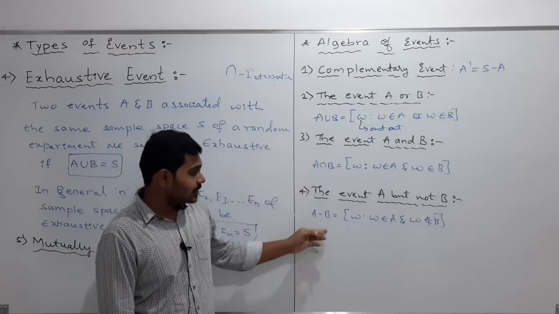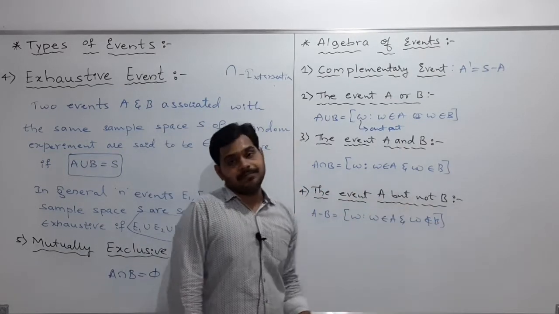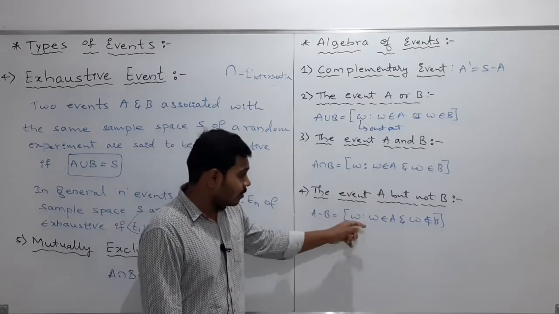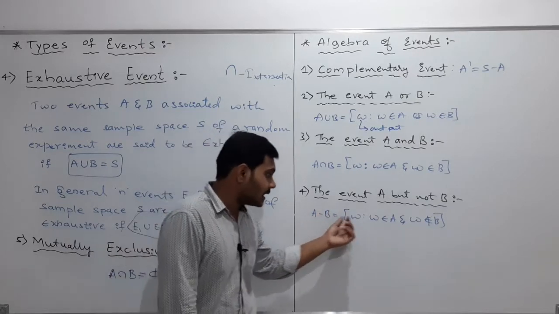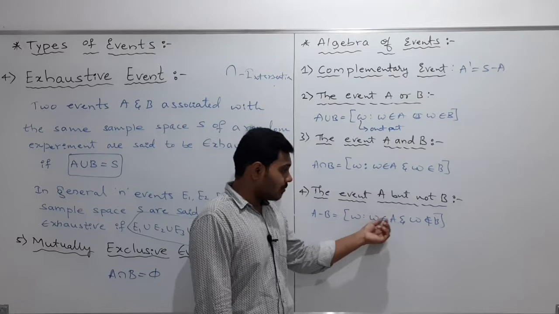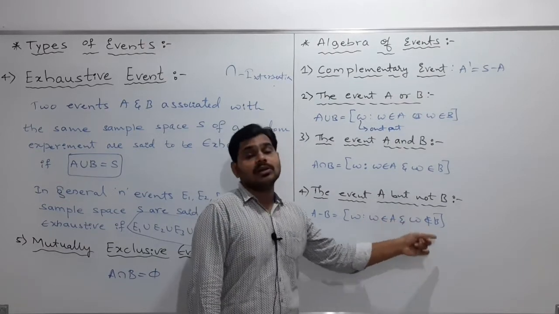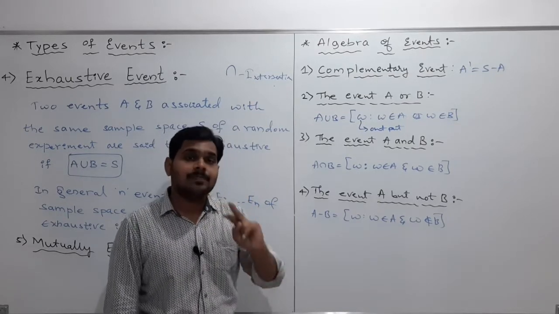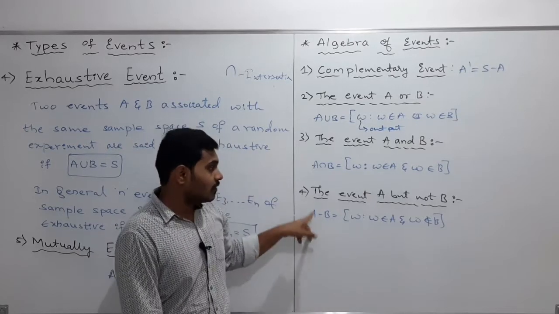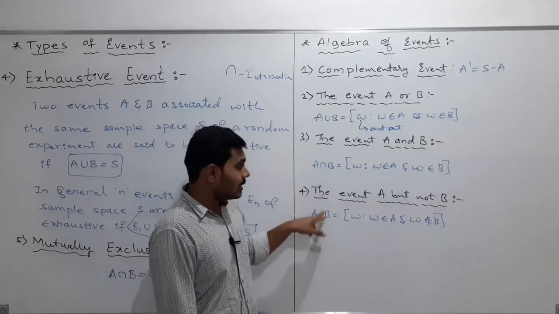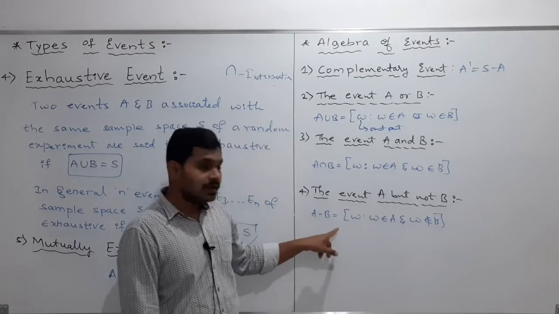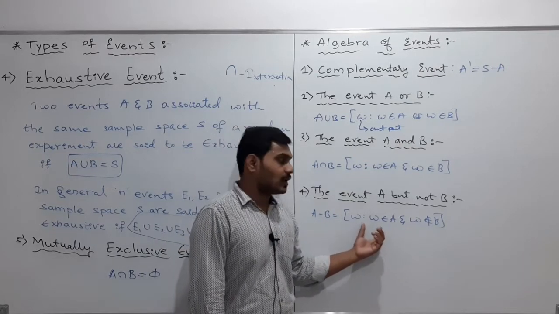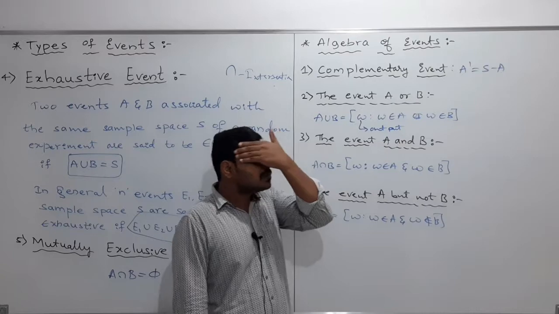Next we will move to the event A but not B. What does the event A but not B mean, my dear students? A minus B is equal to omega such that the outcome is contained in the first set but not in the second set, that is, omega belongs to A but omega does not belong to B. This is the difference between two sets, which I discussed in the first topic. Similarly, here for events, A minus B denotes the event A but not B, meaning we should not take B's outcomes, we take only A. I wrote it symbolically like this. Clear? So this is all about the algebra of events.